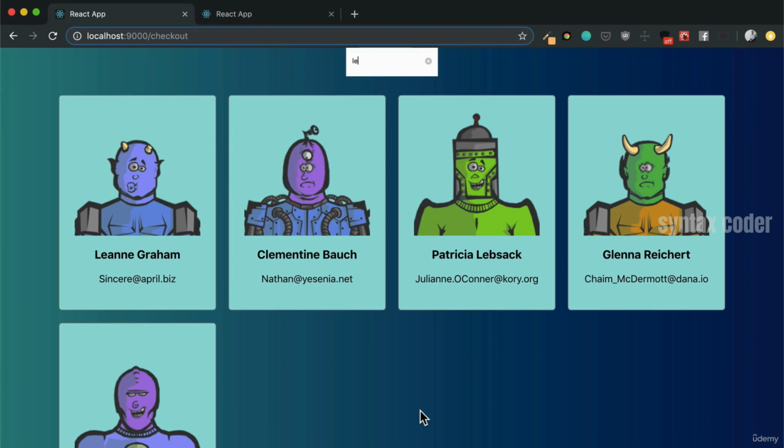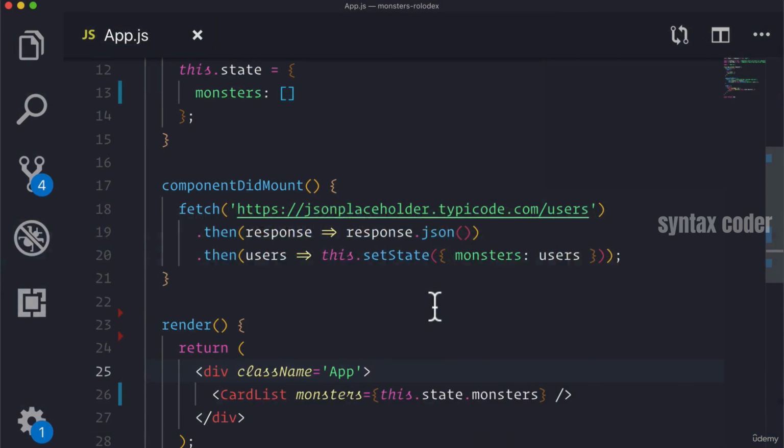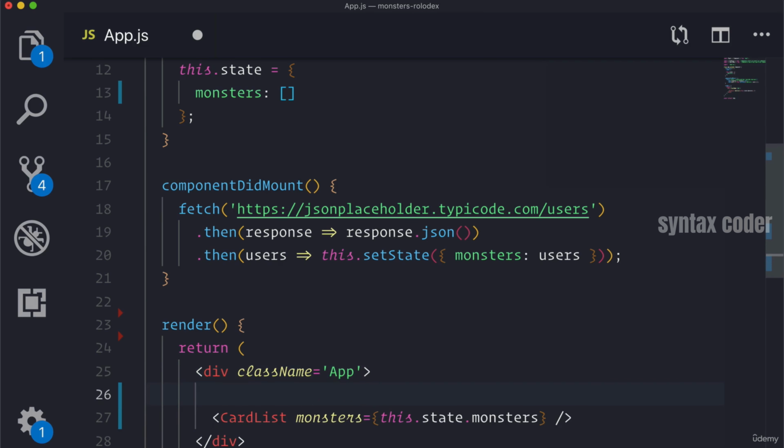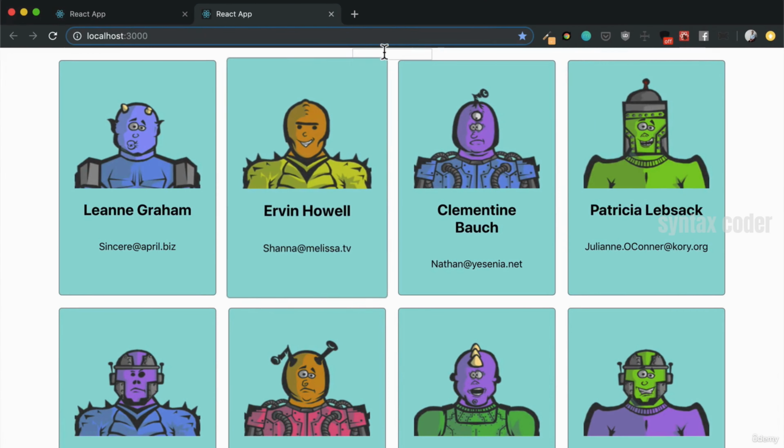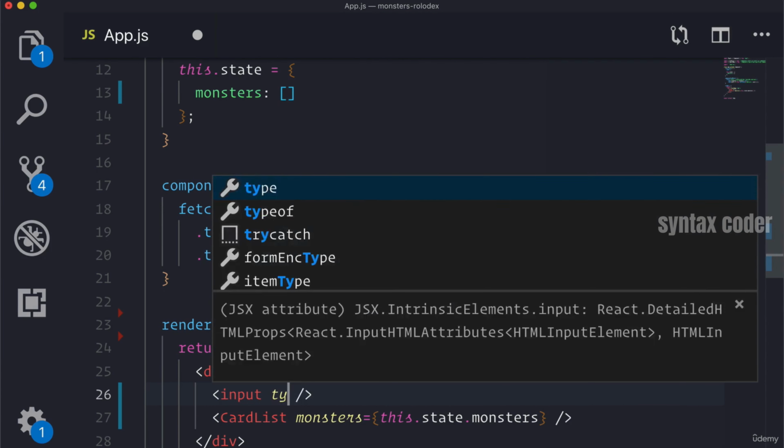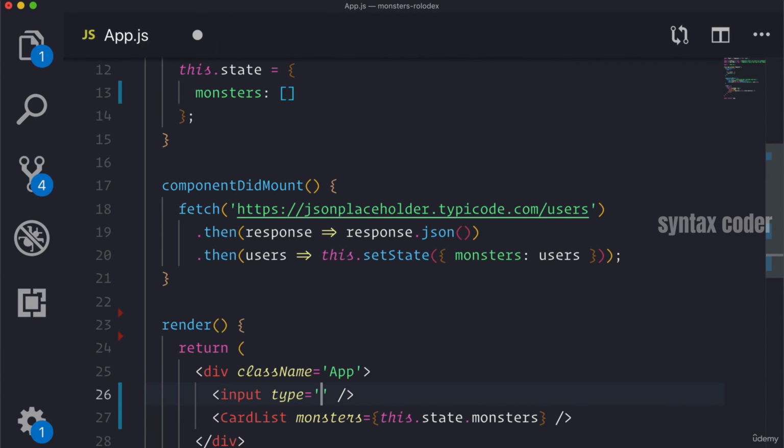Well, let's first go back to our application code. And what we first need is the HTML element that will represent the text input. And what we're going to use is an input HTML element. Now, these input HTML elements are pretty much just basic text inputs. If we put type on it, which is a HTML property that all inputs have, we can give it a different string, and that string will help us get some features in the input that we might want for different types of inputs.